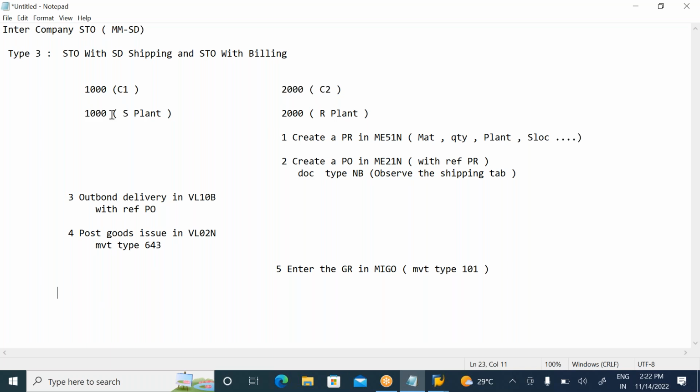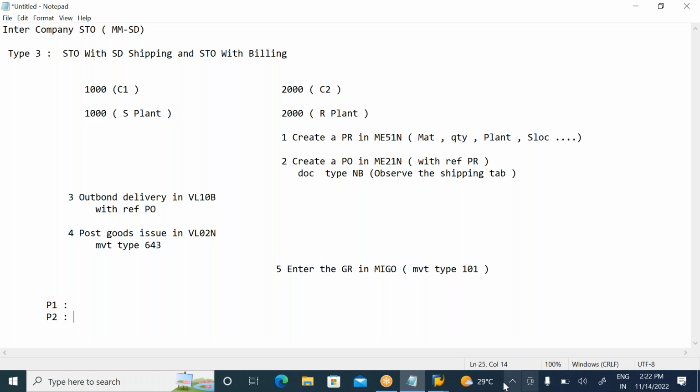Because the supplying plant is a vendor, they will prepare a billing, and as per this billing document, the BF01 transaction code, intercompany billing, the receiving plant needs to pay the supplying plant. But if I want to perform the type 1, type 2, type 3 STOs, there are two common prerequisites. What is the prerequisite here? The material should be created in both plants, and sufficient stock should be available in the supplying plant.